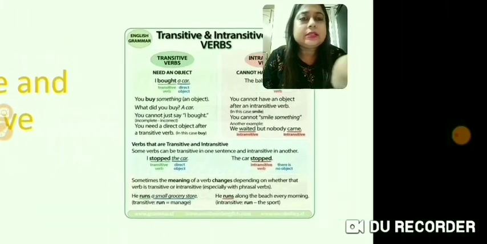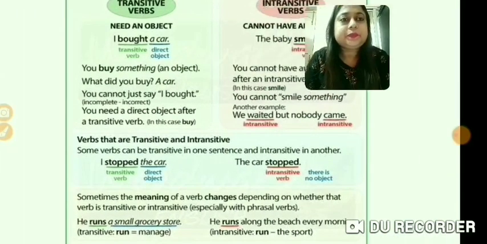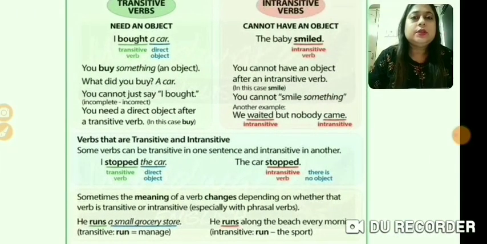So this is the review of transitive and intransitive verbs. Transitive verbs need an object. Intransitive verbs do not need an object. For example, I bought a car. So what did I buy? A car. So over here the verb bought needs an object.